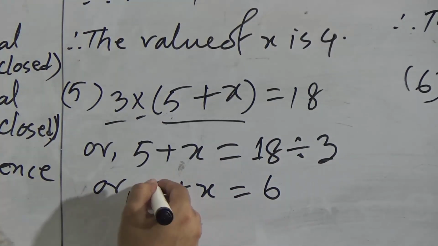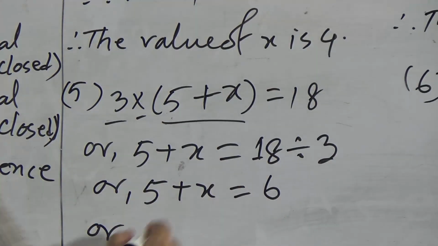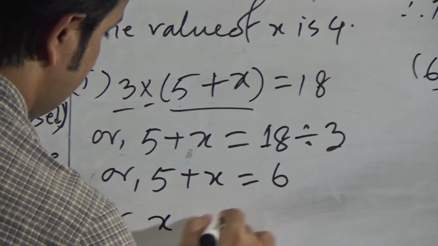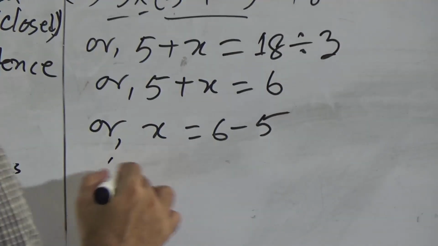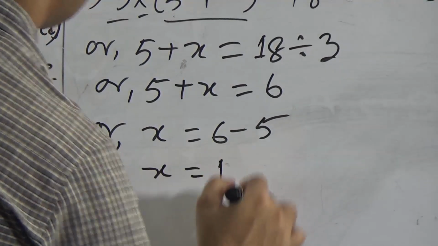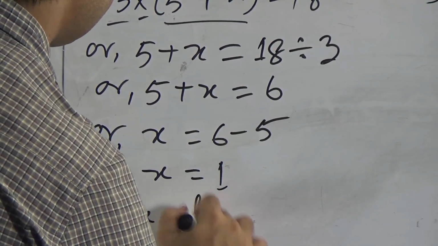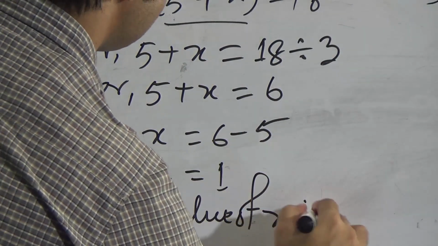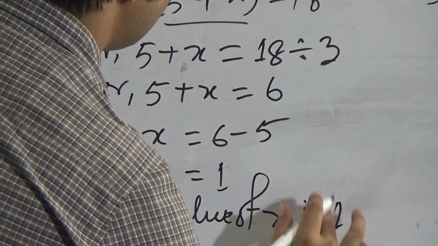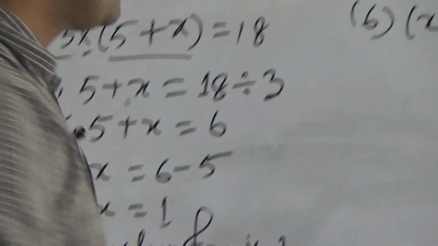Now we have to remove this 5 from the left side. As this is addition, we have to do subtraction. So we can write x equals 6 minus 5. Therefore, x equals 1. Therefore the value of x is 1.